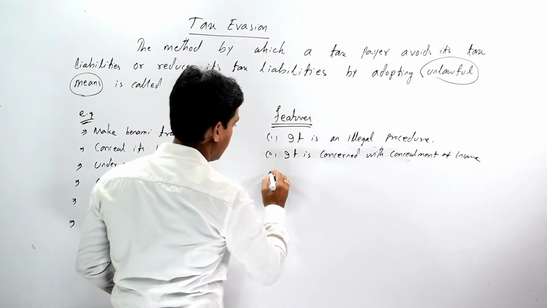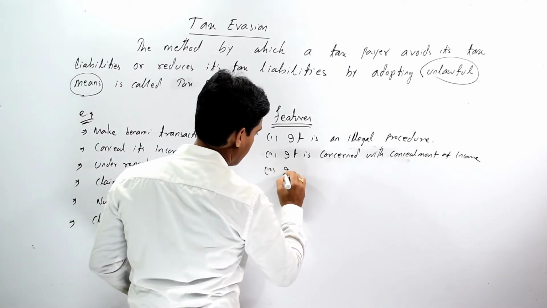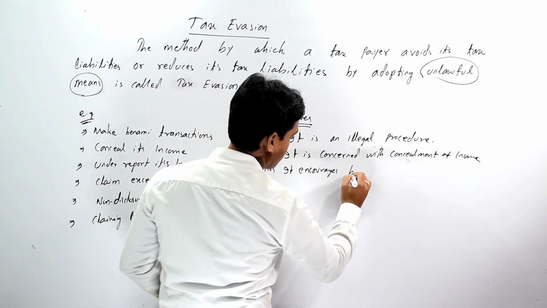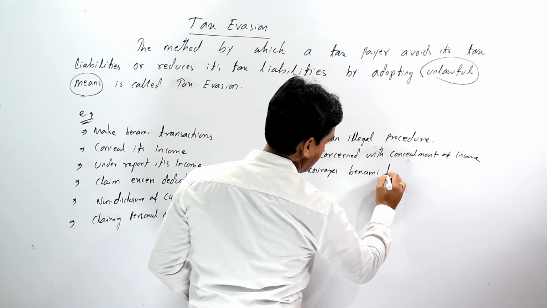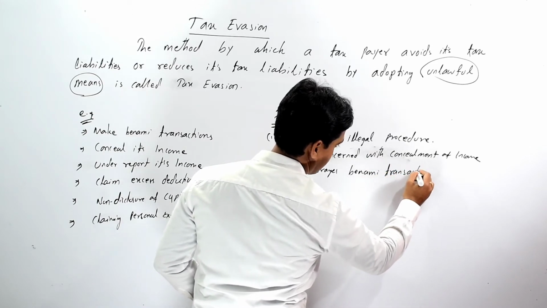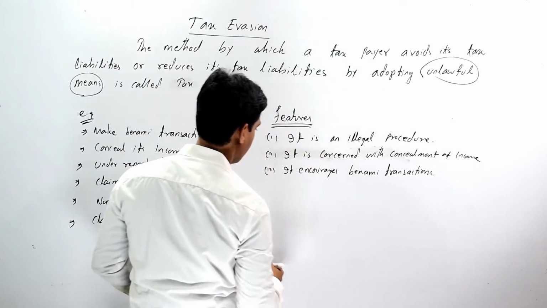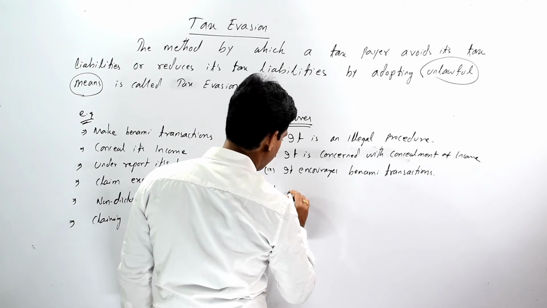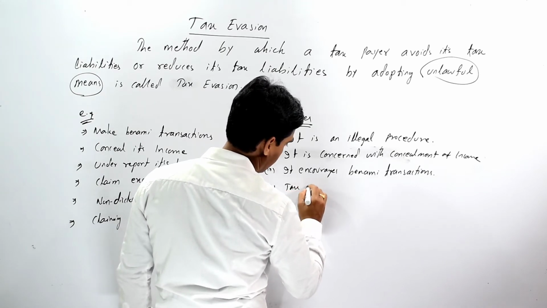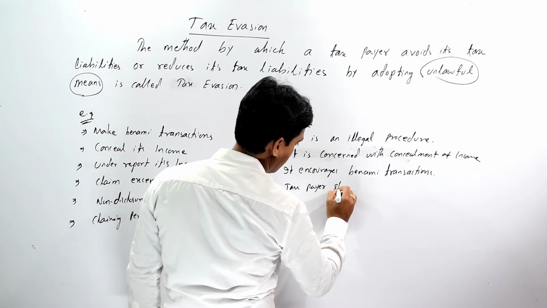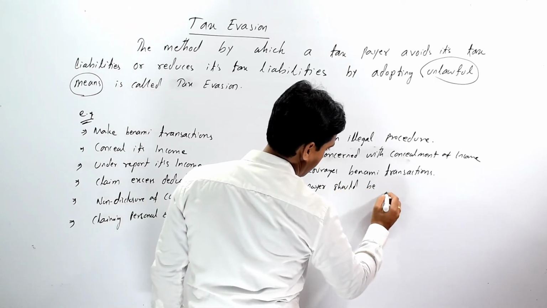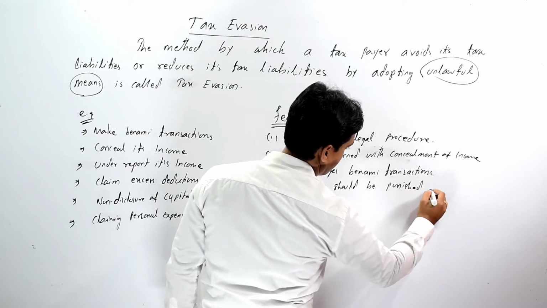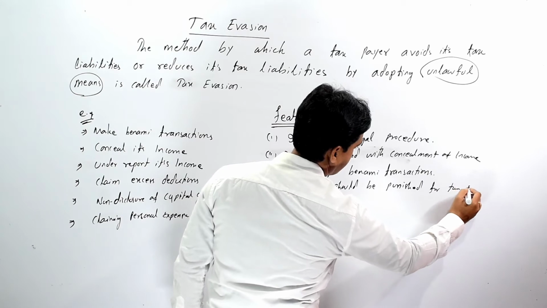The next feature is it encourages benami transactions, and the next feature is the taxpayer should be punished for tax evasion.